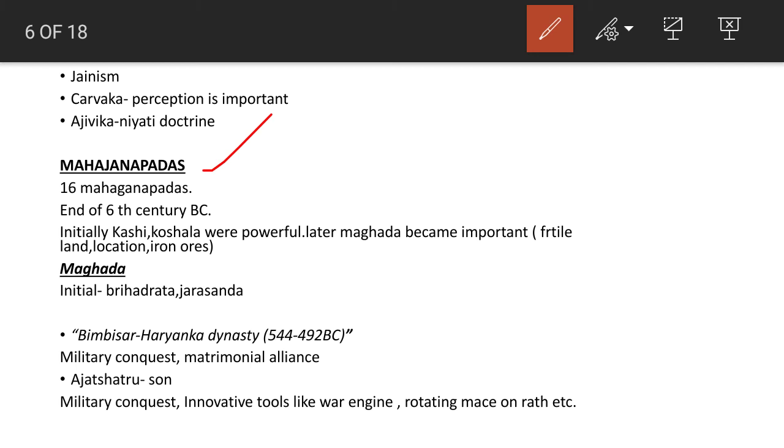So from here we have to focus on the important rulers and dynasties in ancient history. From this, the important topics begin from the exam point of view. We will deal with Magadha. The initial rulers of Magadha were Brihadratha and Jarasandha, whose names are highly mentioned in the Mahabharata also. Later, the important ruler of Magadha considered was Bimbisara.